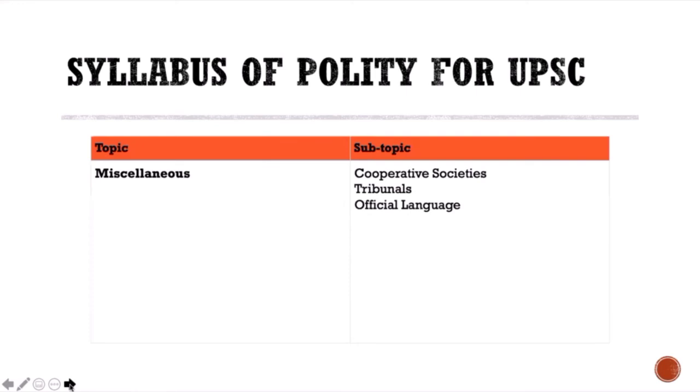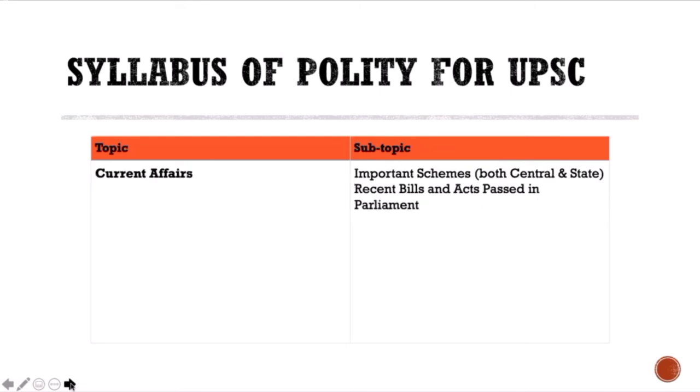Depending upon which edition you have, there will be some extra chapters. So cooperative societies, tribunals, official language, and most of these chapters are like one page or a page and a half long, two sides max. Okay, they're easy. And current affairs. Maybe we talked about this.